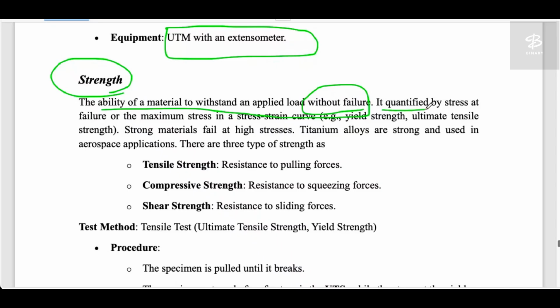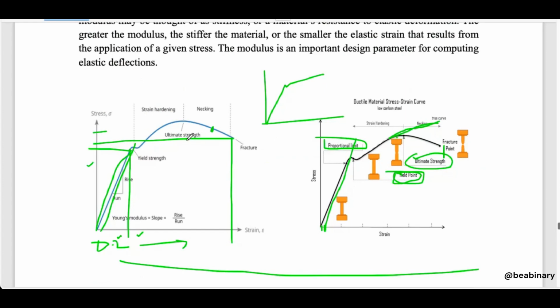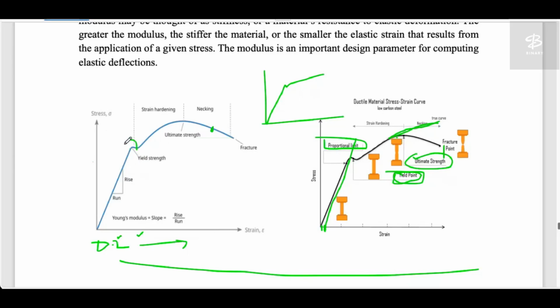It is quantified by the stress at failure or the maximum stress in a stress-strain curve. Sometimes you have the yield strength, sometimes the ultimate tensile strength. This depends on your application. Look here in this particular diagram. This is your strength here. If you are not supposed to do the design above that particular point, then for you this is your strength.